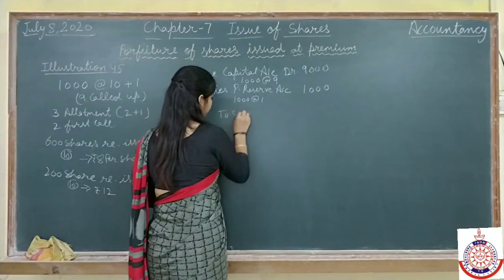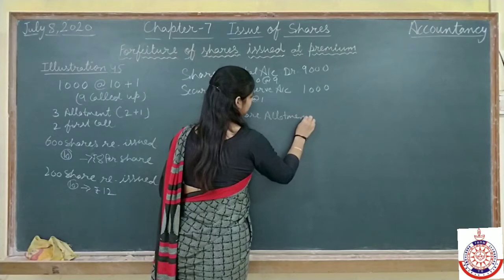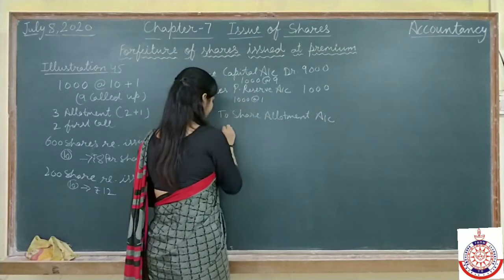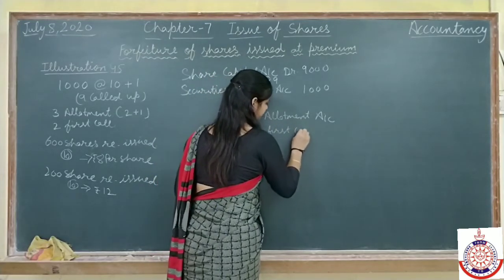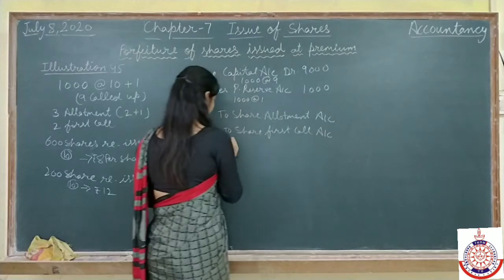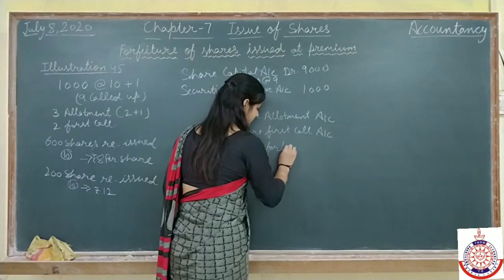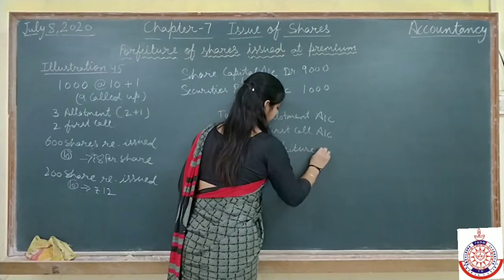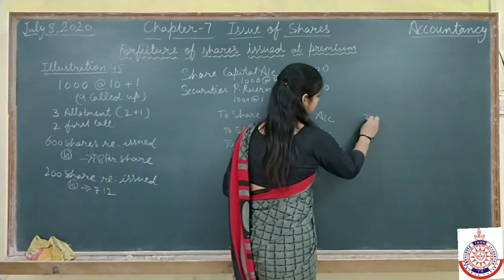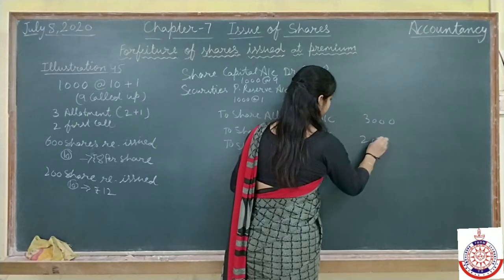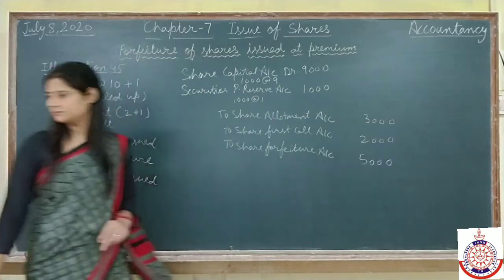Now the amount which we have not received on allotment, to share allotment account, to share first call, and the amount which we have received, that we will transfer into share forfeiture account. Now see, on allotment total 3 rupees we are not receiving. It means 3,000, 2,000, and 5,000 will go in forfeiture account. Clear this thing?